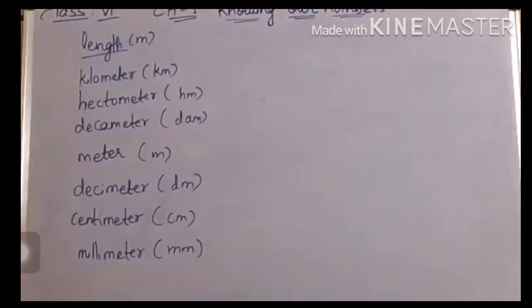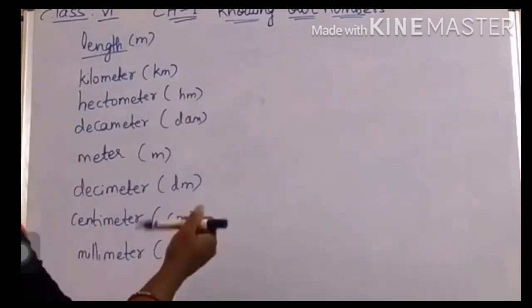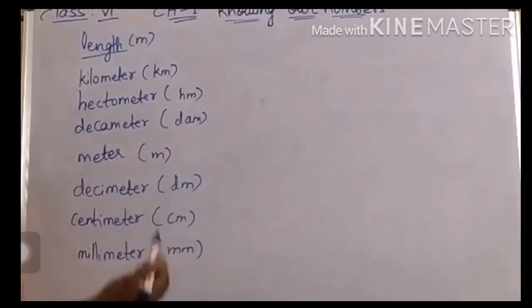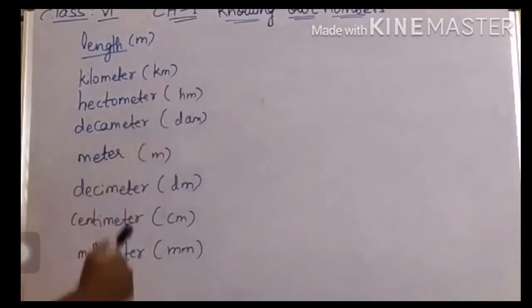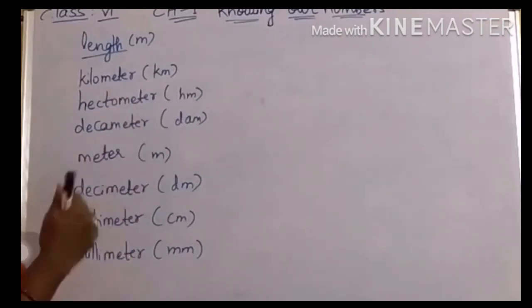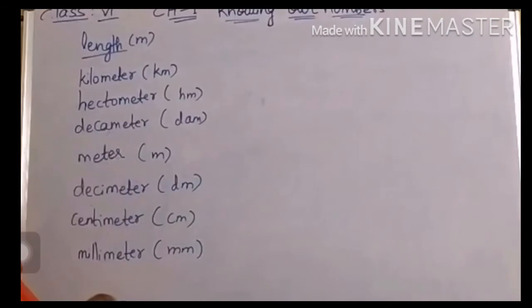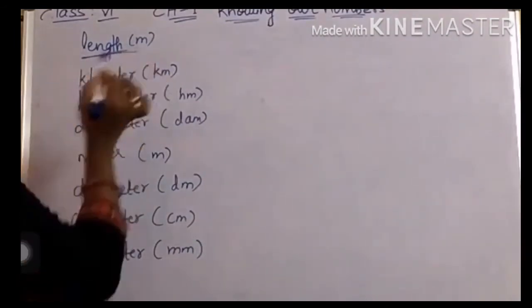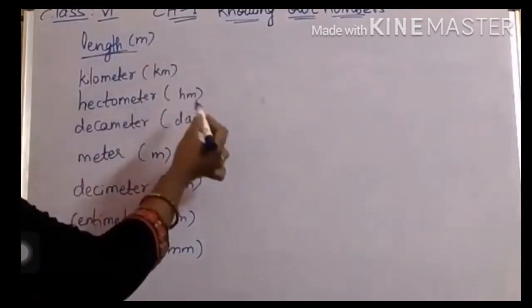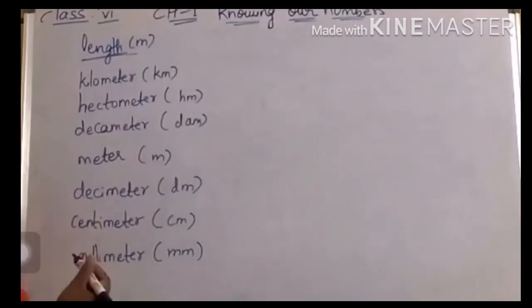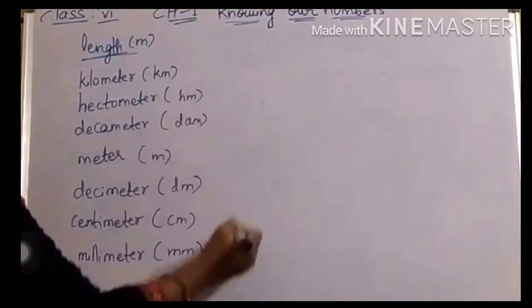Now we are going to learn how to convert kilometers into millimeters, millimeters into centimeters, millimeters into hectometers. Most of the children will get doubt in this, right? If you remember in one particular order, it is very easy, children. Look here, this is the length I am talking about, and you will measure in kilometers, hectometers, decameters, meters. We should remember this order, children.